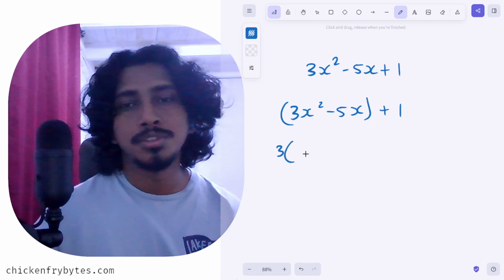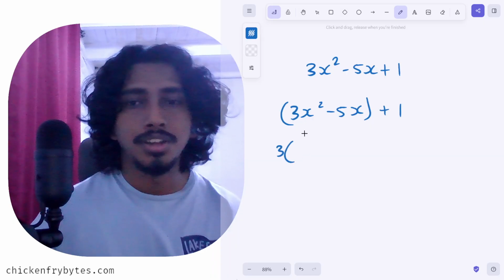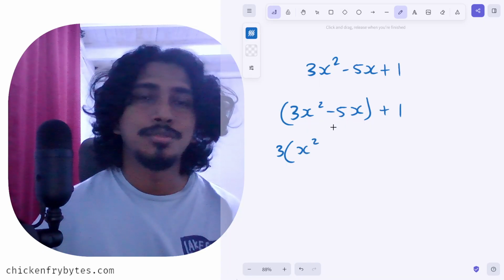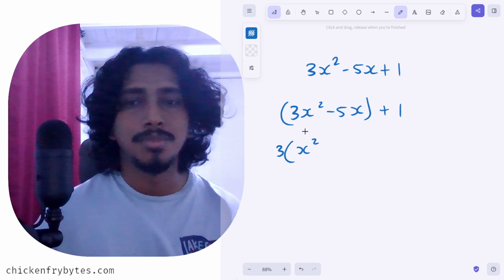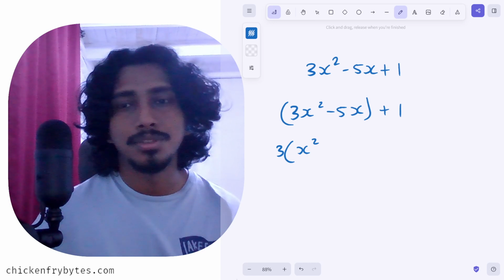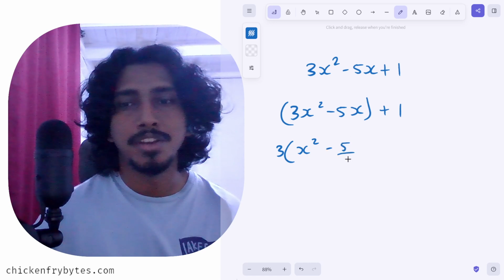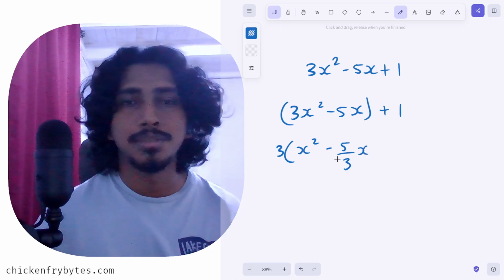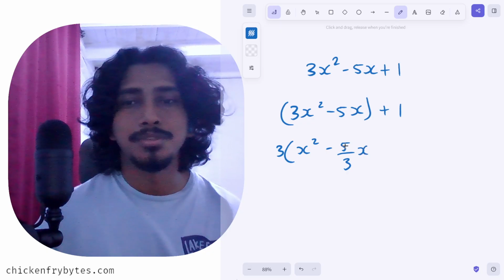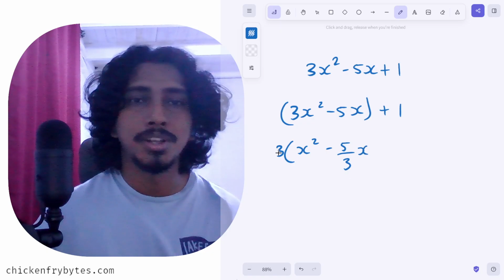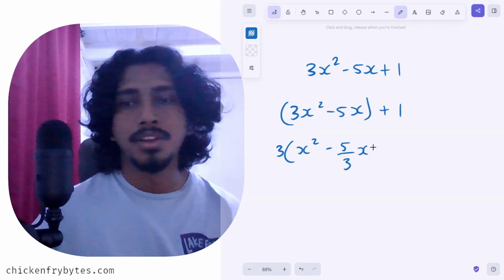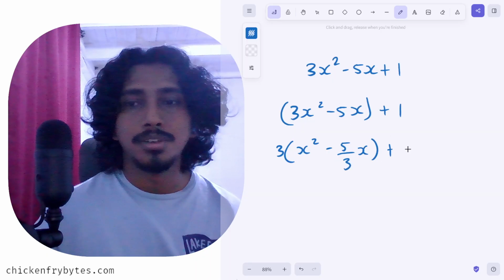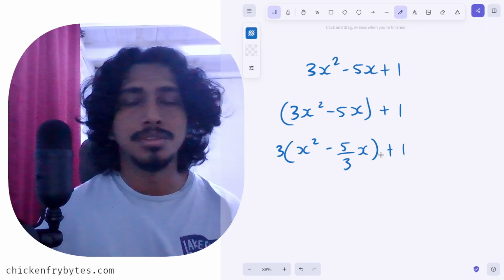So when we factorize out 3 from 3x squared, it is obviously x squared, minus, well, 5 cannot be divided perfectly by 3. And so we can basically put 5 upon 3 times x, right? Because once you take the 5 upon 3 and multiply it back by the 3, we get our original 5 that we have here. All right? And then we have our 1 waiting in the corner.